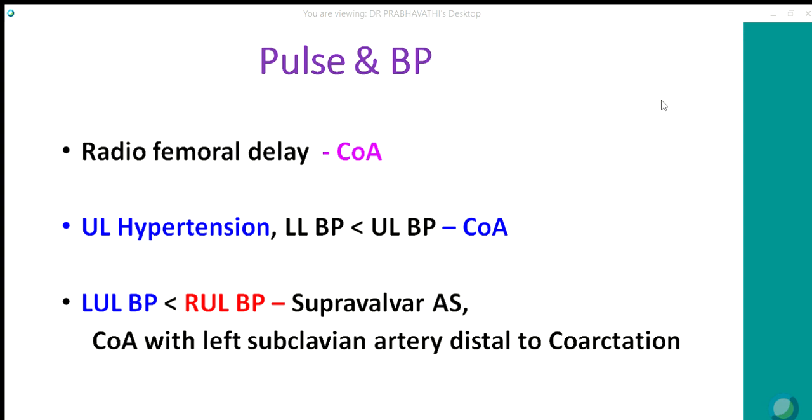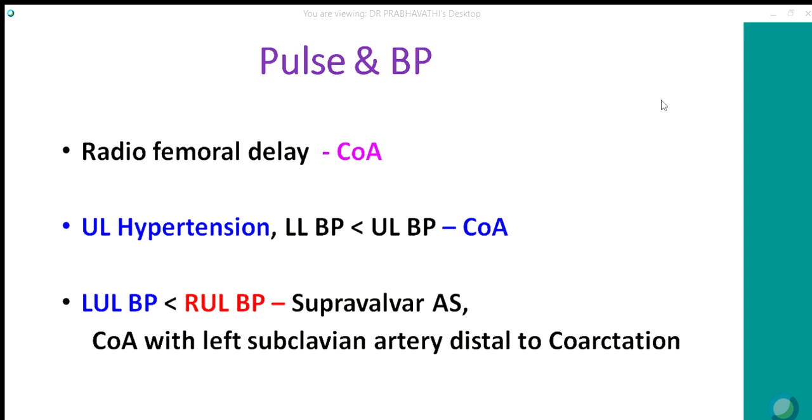So always look for radiofemoral delay, especially when the patient has upper limb hypertension. Look for the lower limb pulses. This is always missed because very often we pick up a coarctation of aorta in adults when we are trying to do some coronary angiogram for a patient with chest pain or hypertension. So always look for lower limb pulses. And sometimes the left upper limb BP may be less than the right upper limb BP.